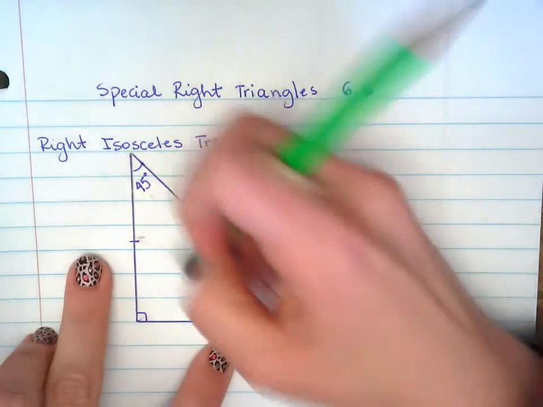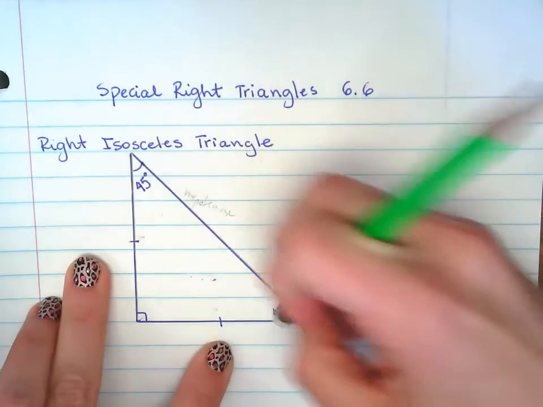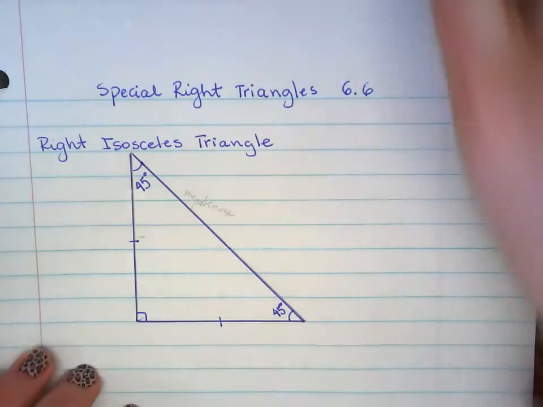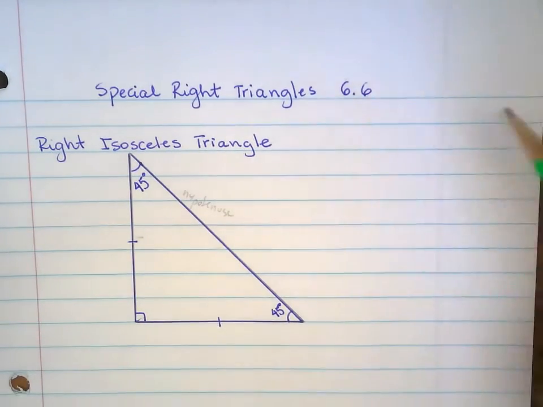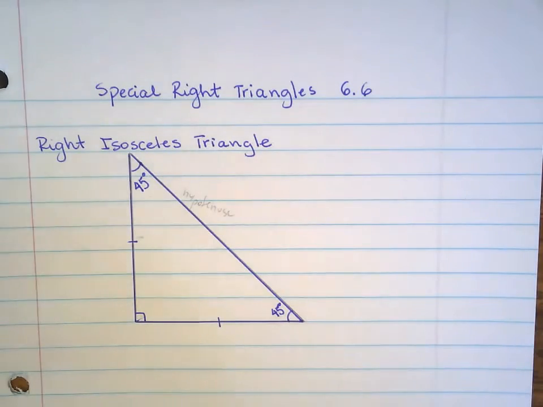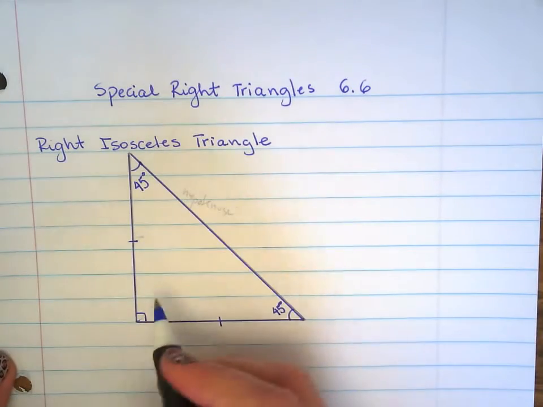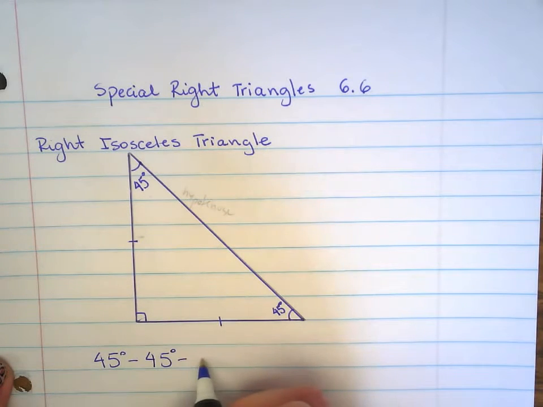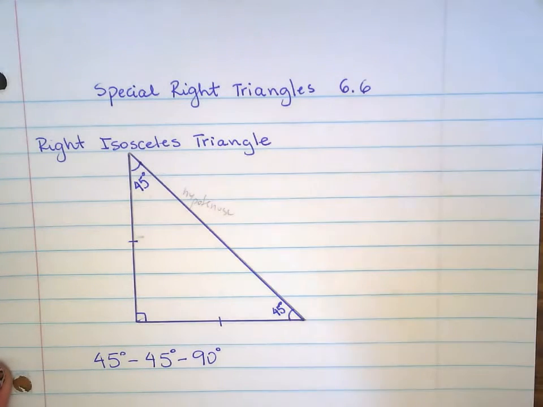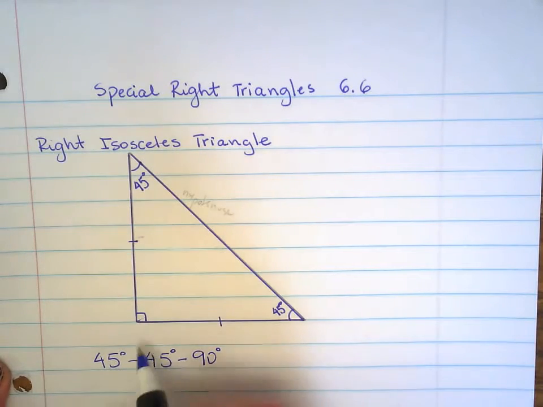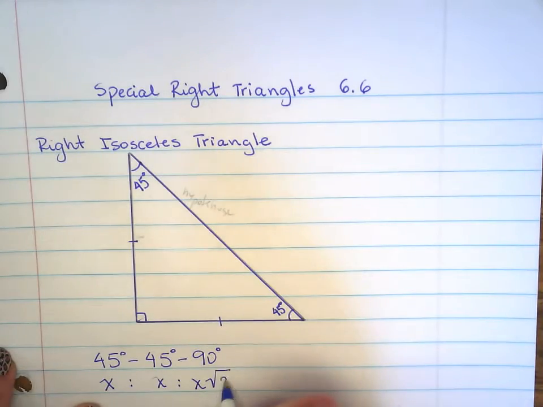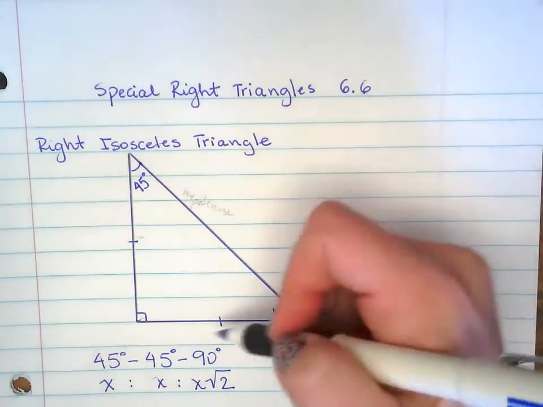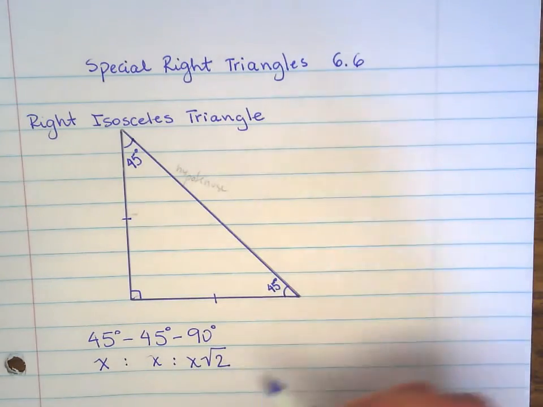Alright. So now that you know that, we already knew, but it's more like a review of that. There's a ratio that you will have to remember, or at least have that written down in your notes. So this is the 45, 45, 90 triangle, or the right isosceles. And the one thing you're going to have to know is the ratios. So it's x, x, and then x square root of 2. That means the lengths of the sides are within that ratio.